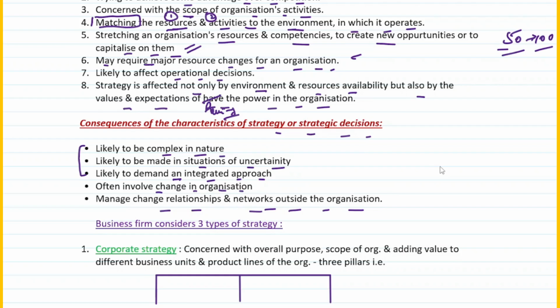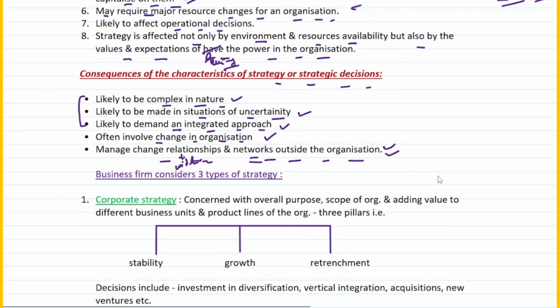So what are the various consequences of the characteristics of strategic decisions? First of all, they are likely to be complex in nature. They're likely to be made in situations of uncertainty. They are likely to demand an integrated approach, often involve change in the organization, and manage change relationships and networks outside the organization. Managing change relationships happens within the organization, and as far as the networks are concerned, you have to manage them outside the organization, right?